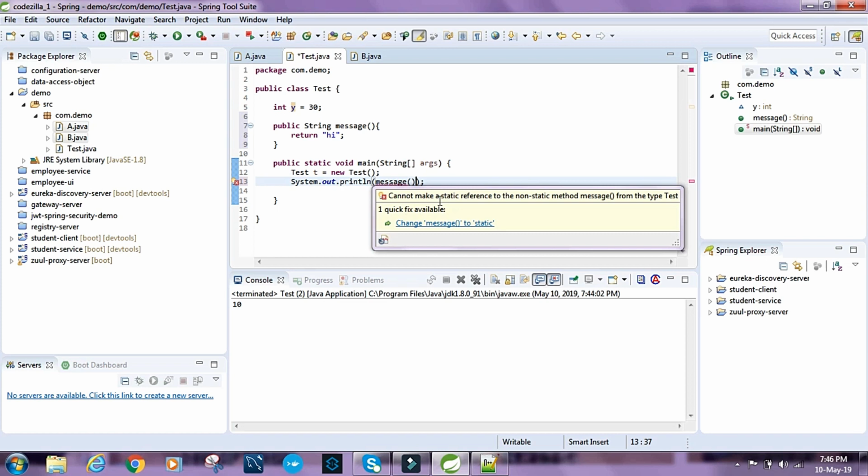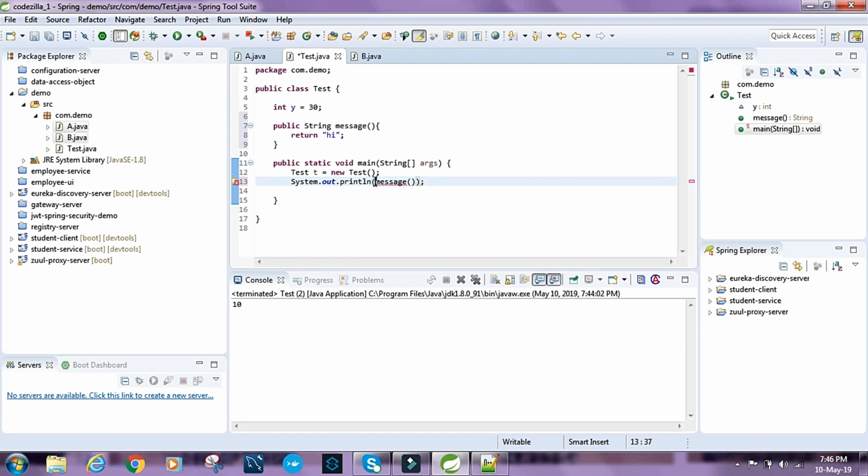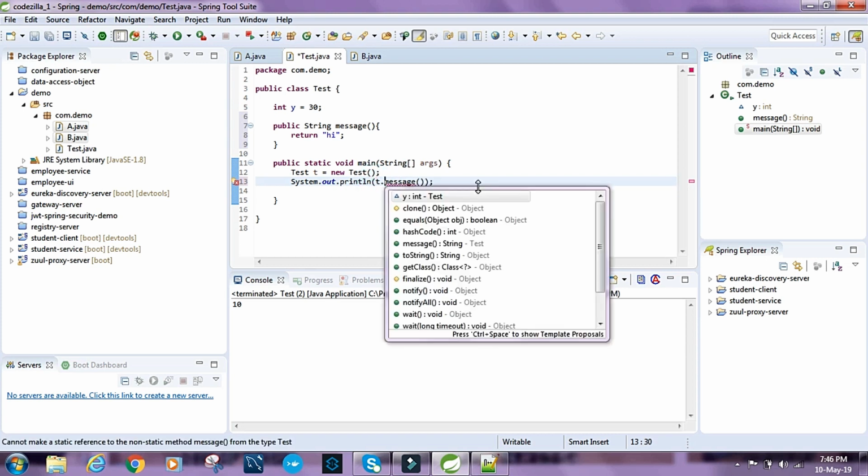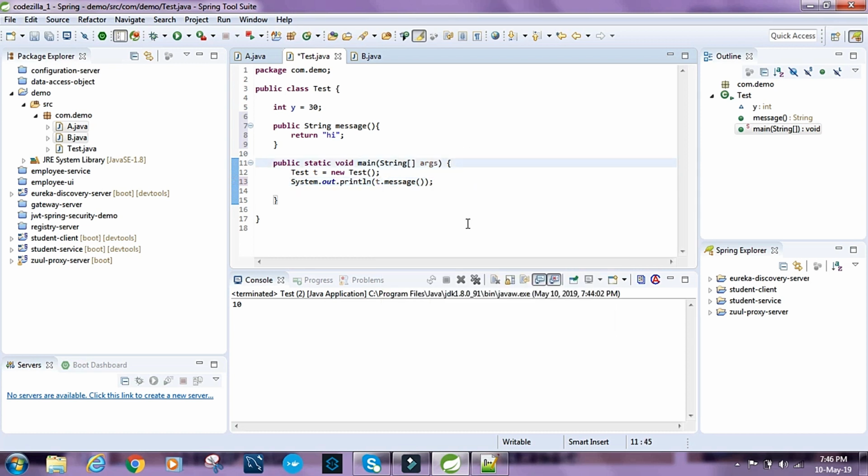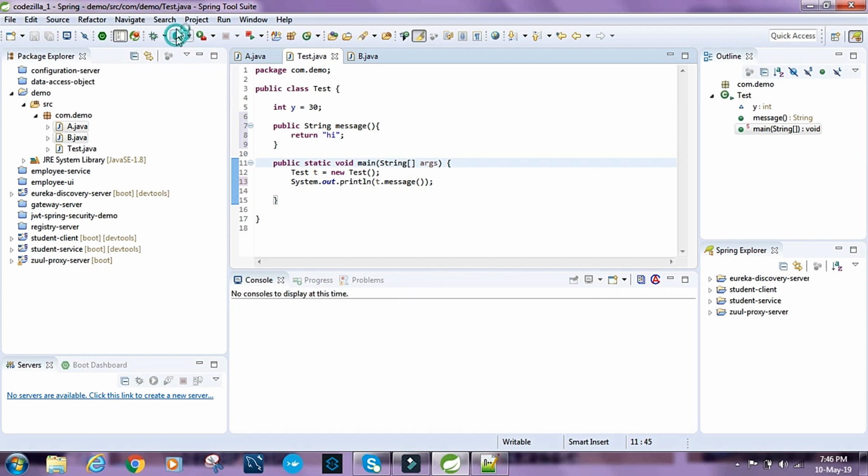It says cannot make a static reference to the non-static method message from the type Test. So what we need to do is t.message. Okay, let's run this. Let's see.